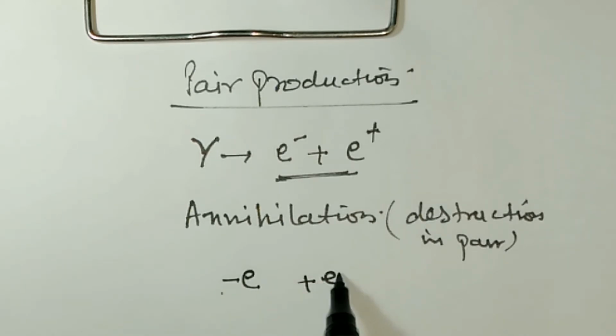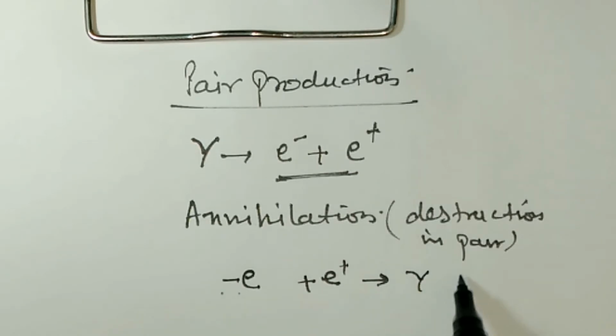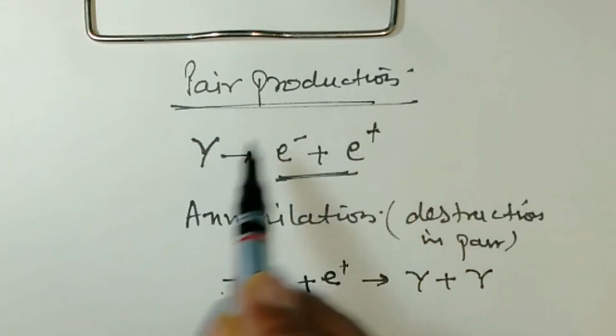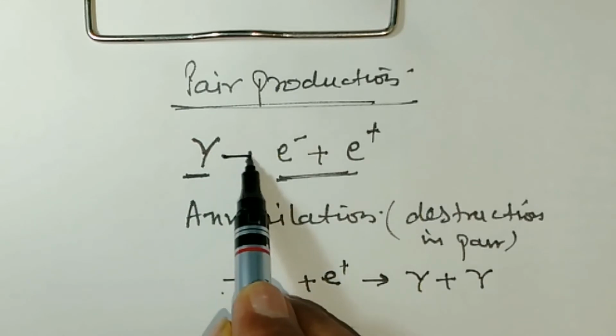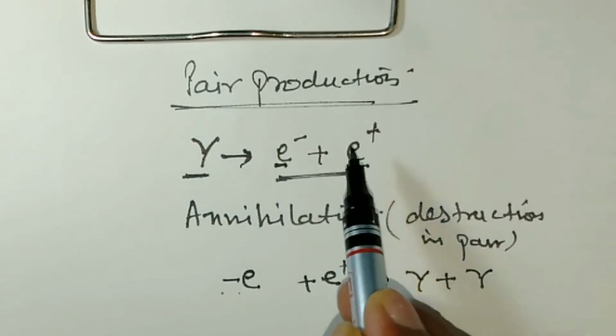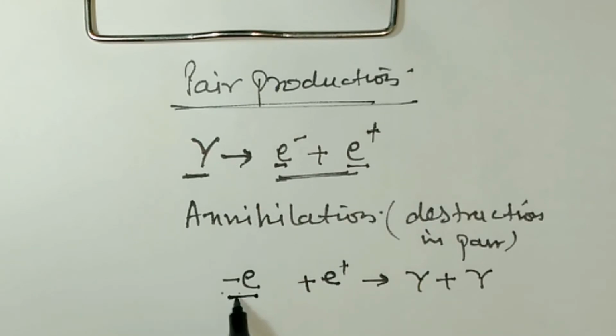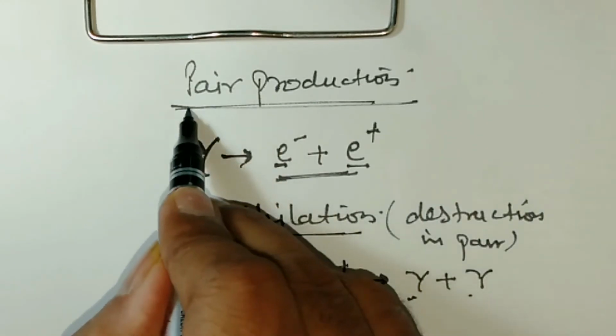This is an electron and this is a positron, the antiparticle, and they will be converted into two gamma rays of high energy. This is the converse of pair production. A gamma ray breaks into one electron and one positron, and here the electron and positron combine and give two gamma rays. This is the process of annihilation and this is the process of pair production.